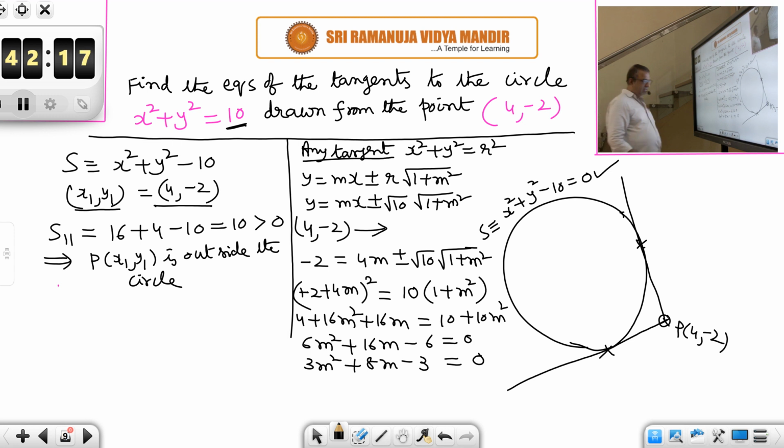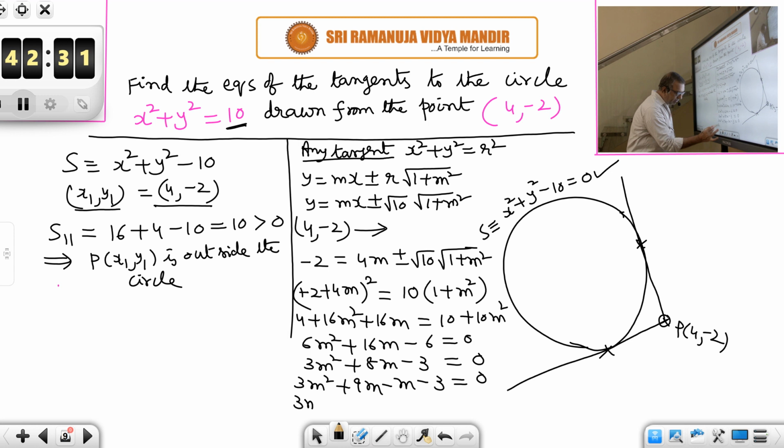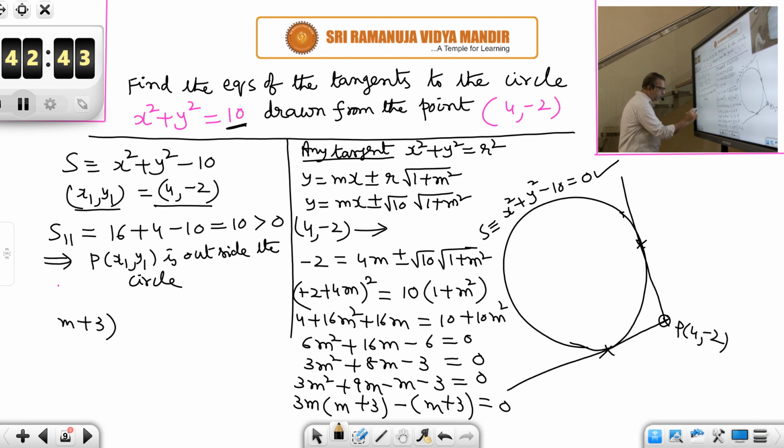So factorize it: 3 into minus 3 is minus 9, so 8m can be written as 9m minus m. 3m square plus 9m minus m minus 3 is equal to 0. 3m common in the first two terms, m plus 3, and in the last two terms, minus 1 common, m plus 3. So the two factors are m plus 3 and 3m minus 1.